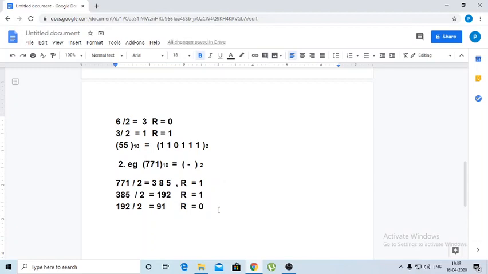And again here divide 91 by 2. You will get 45 with the remainder 1. Again you have 45 by 2. You will get 22 with the remainder 1.